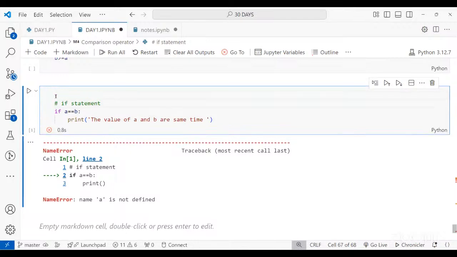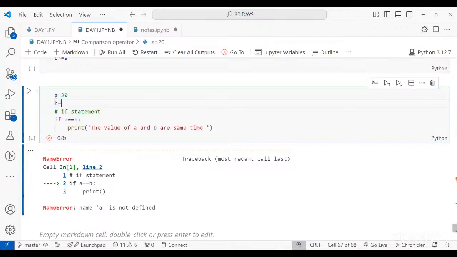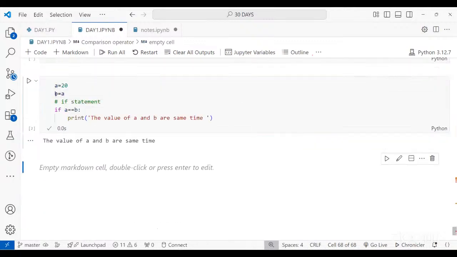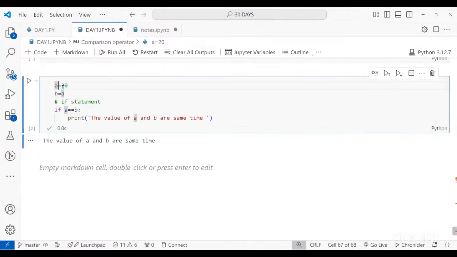The values can be anything. Let's say A is equal to 20 and B is equal to A. I have directly assigned the value 20 to A, but for variable B, I'm reassigning the value which is stored in variable A. And then I'm writing a condition that if A is equal to B, then print this. So this is the if statement.